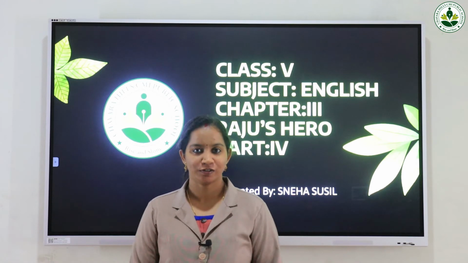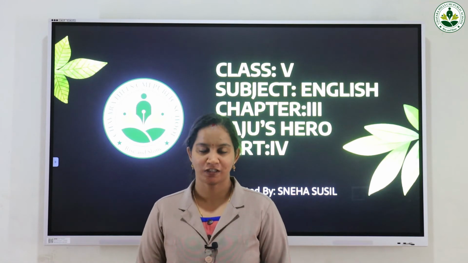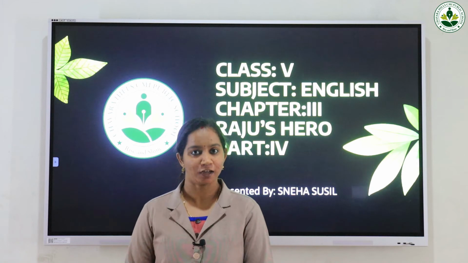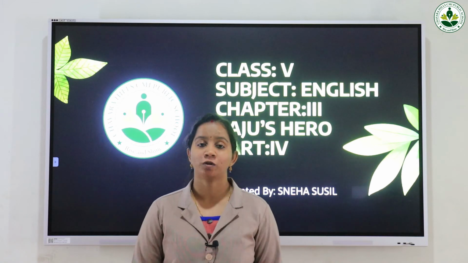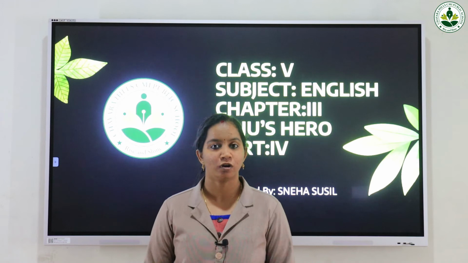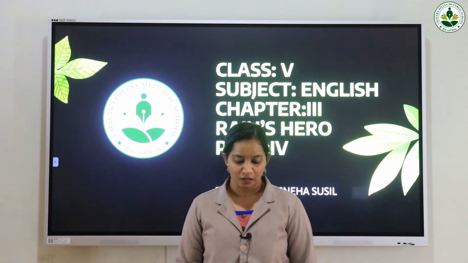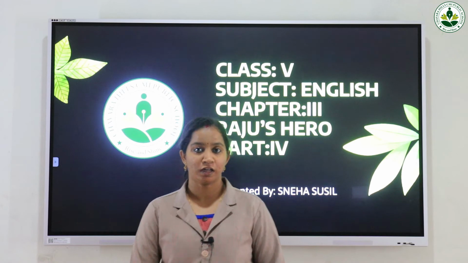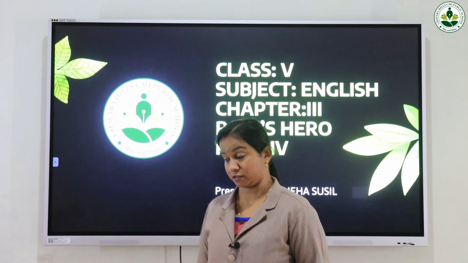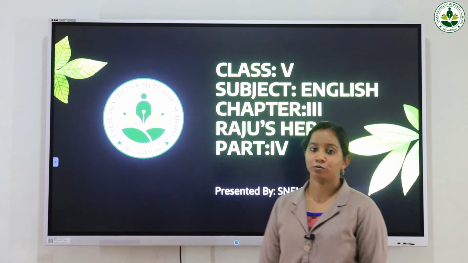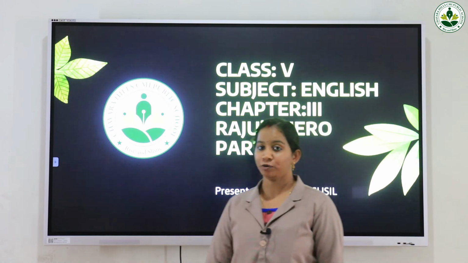Today we are going to deal with the vocabulary junction of our chapter number 3, Raju's Hero. So everyone turn to page number 132 of your textbook. There you could see the vocabulary junction, and today we are going to learn about word combinations. How we can combine two words together and form a new meaning.